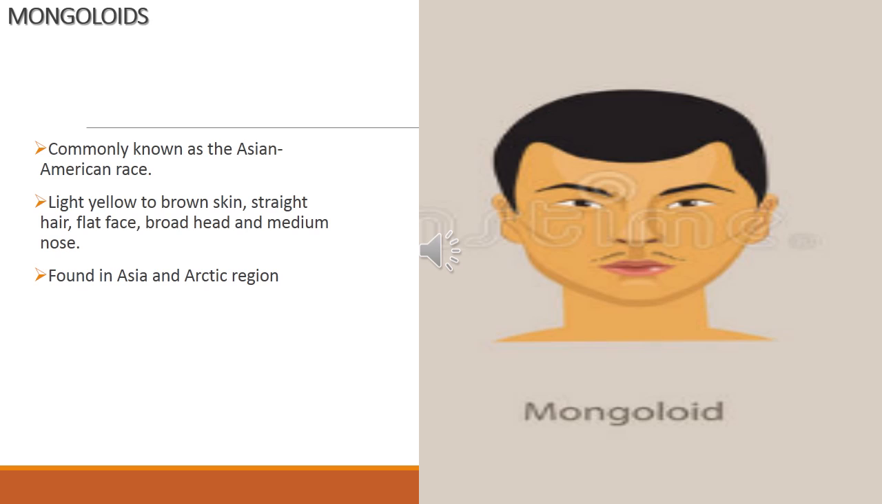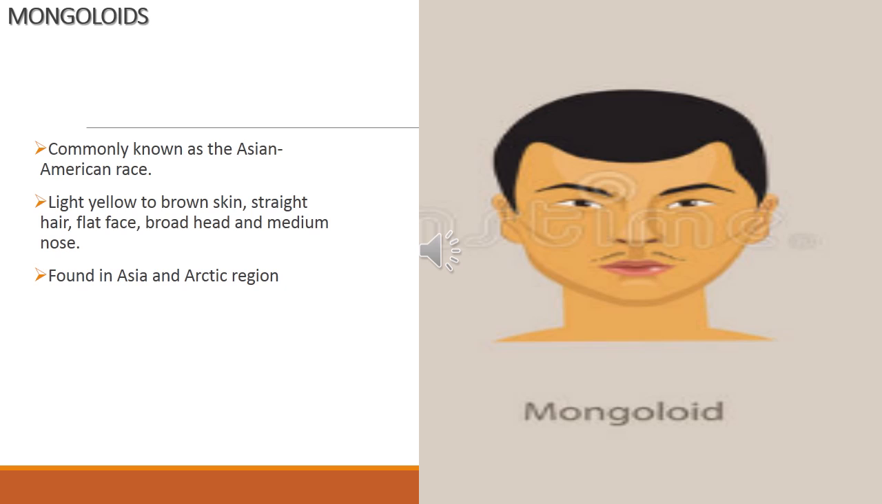Then Mongoloids. The Mongoloid race is commonly known as the Asian American race. The Mongoloid have light yellow to brown skin, so the color of the skin is from light yellow to brown. Then straight hair, flat face, broad head and medium nose.